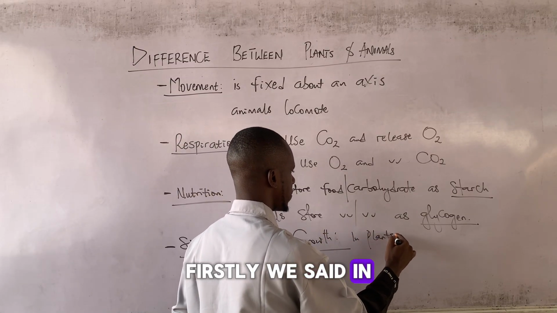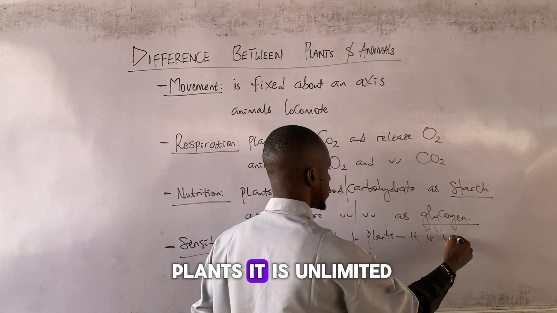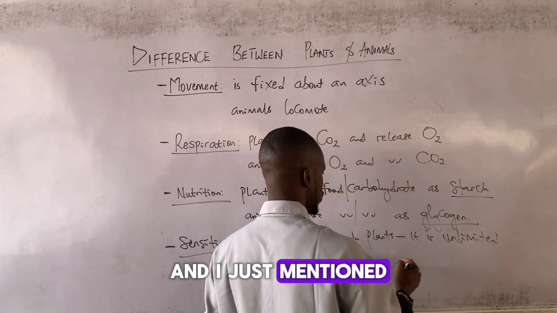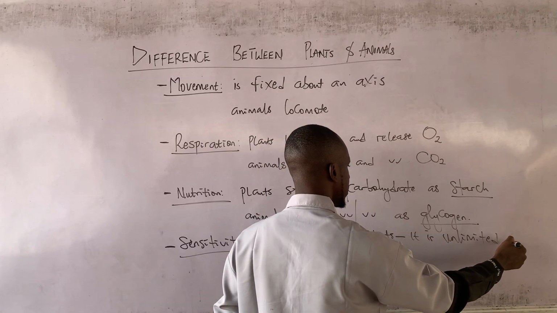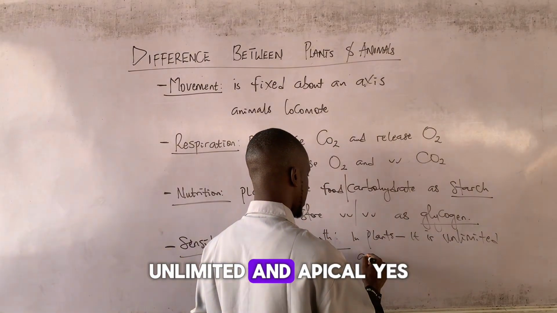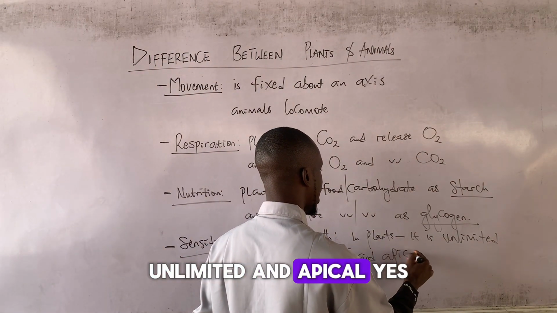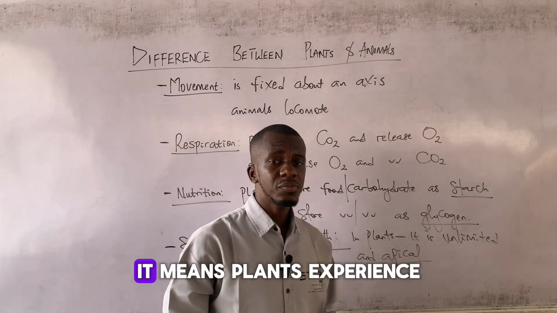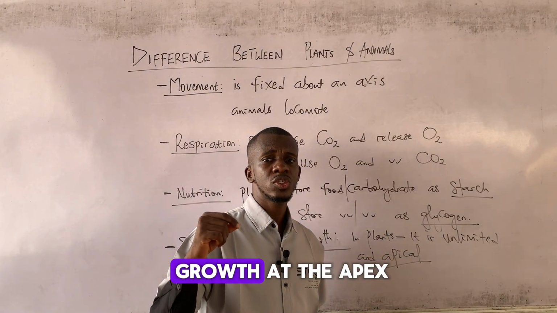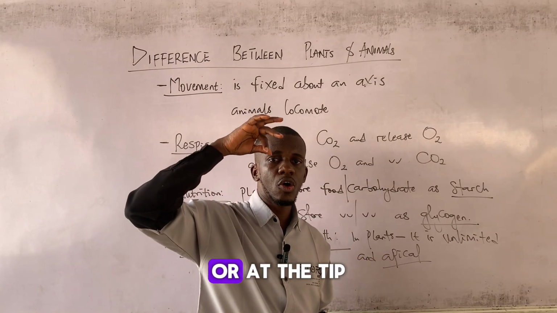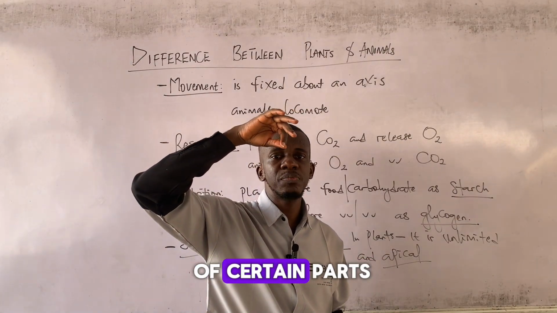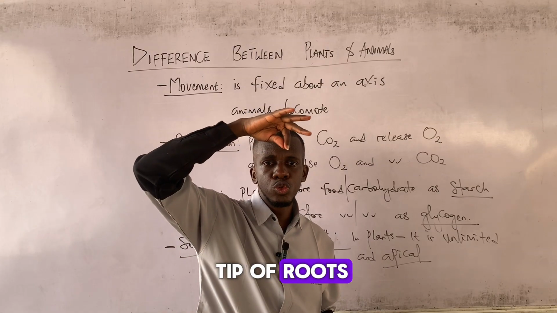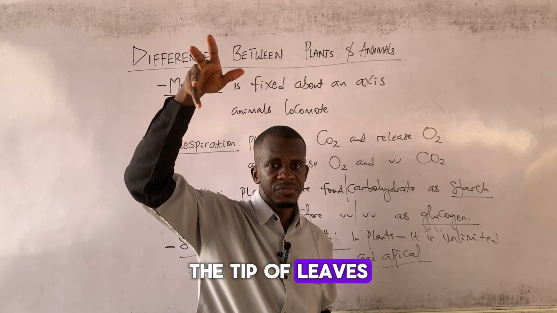Firstly, we said in plants, it is unlimited, and I just mentioned that it is also apical. Now, what does it mean to grow apically? It means plants experience growth at the apex, or at the tip of certain parts, such as the tip of roots, the tip of leaves.